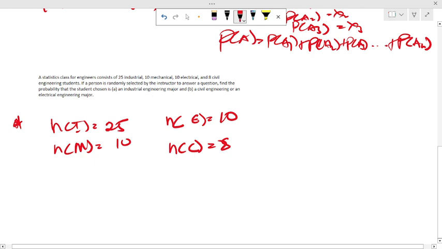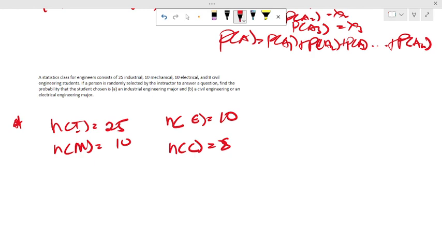If a person is randomly selected by the instructor to answer a question, find the probability that the student chosen is A, an industrial engineering major.